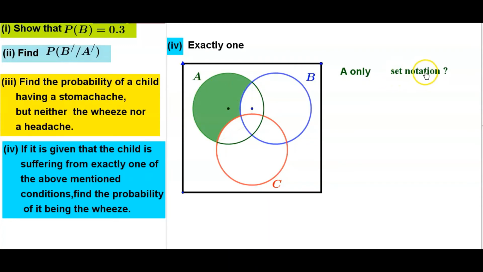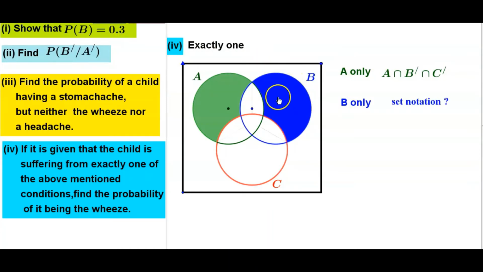So in set notation, how can we write down this one? In set notation, A only is A intersection complement of B intersection complement of C. And B only. Shade the region, the B only. In set notation, B intersection complement of A intersection complement of C.